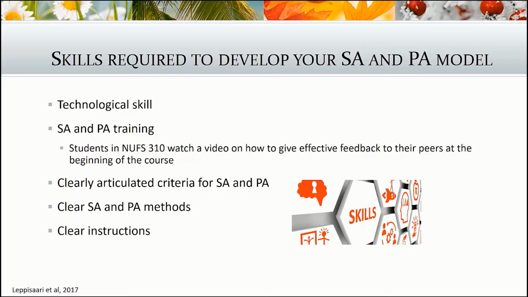Self-assessment and peer assessment should also provide some clear instructions. So instructions are a guide for participants to provide constructive feedback. So it will help students understand the purpose, significance, and benefits of using self-assessment as well as peer assessment.